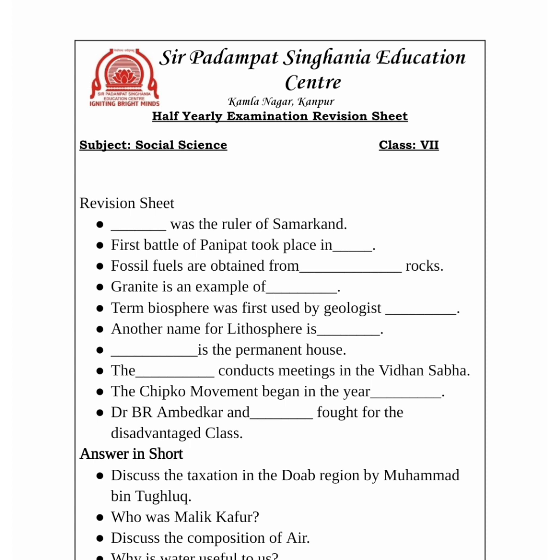Granite and dolerite both are examples of intrusive igneous rocks. Now, the biosphere was first used by the Austrian geologist Edward Suess, as given on page number 114. Another name for lithosphere is crust.